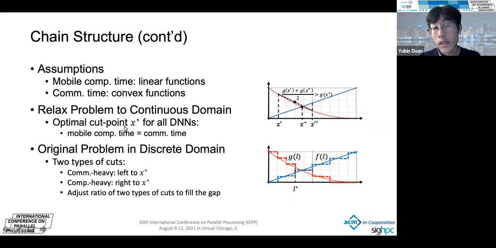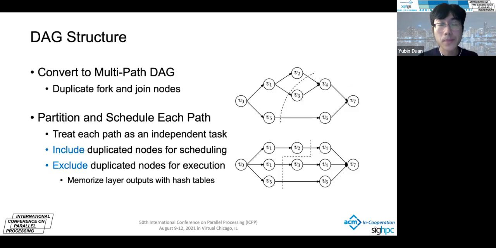However, those results cannot be directly applied to our original problem. That is because in reality, we cannot partition a DNN at a layer such as 2.3. It has to be a discrete domain. To extend that, we propose two types of cuts. One is communication-heavy cuts, which are to the left of x star, and the other is computation-heavy cuts, which are to the right of x star. We can adjust the ratio between the two types of cuts to fill in the gap from the continuous domain to the discrete domain.